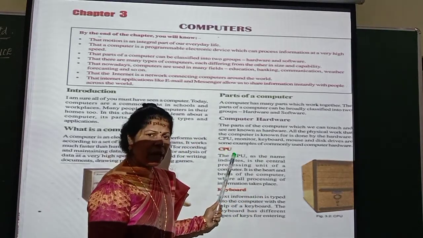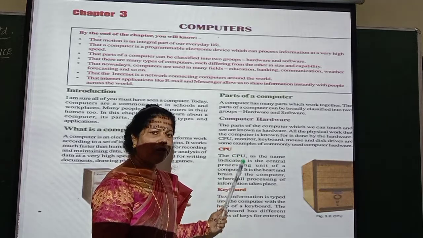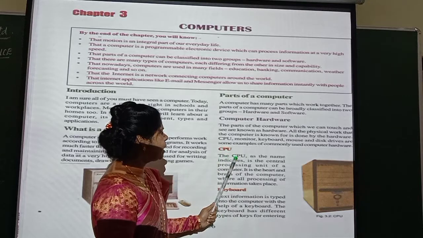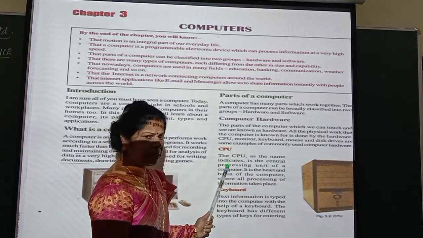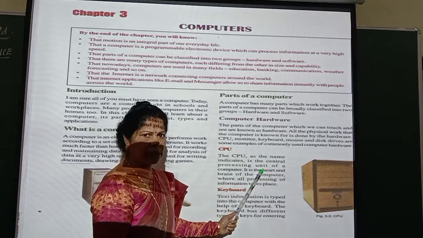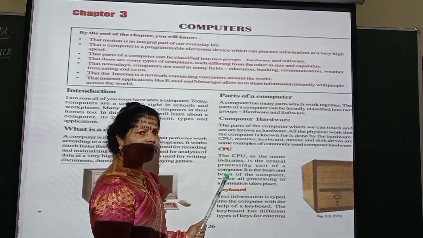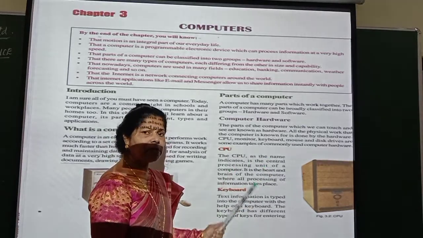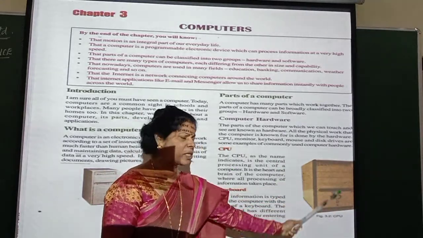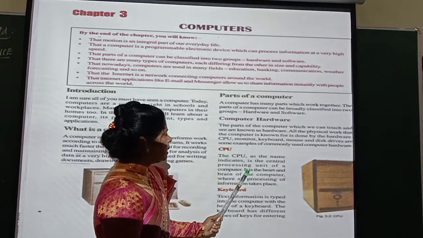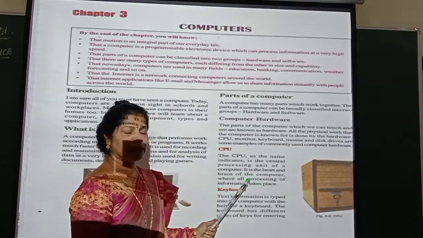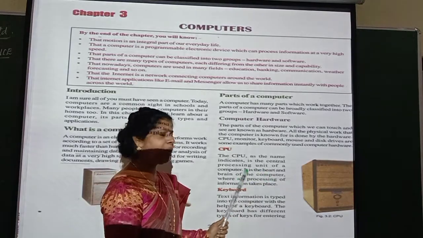It is one of the hardware components of a computer system. CPU. The CPU, as the name indicates, is the central processing unit of a computer. So this is the one. You can see a box-like structure there. It is the heart and brain of the computer. See how it is compared. It is the heart and brain of the computer.